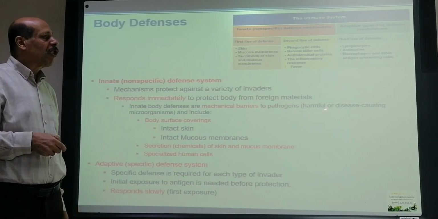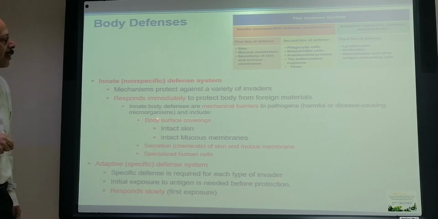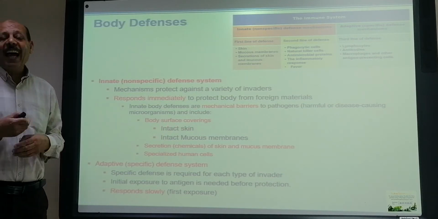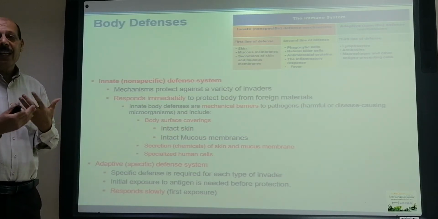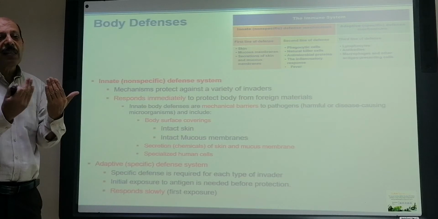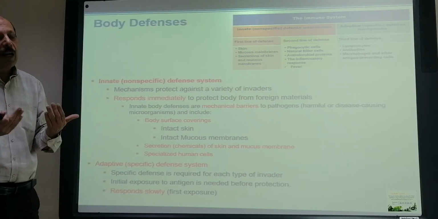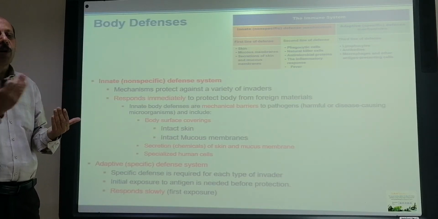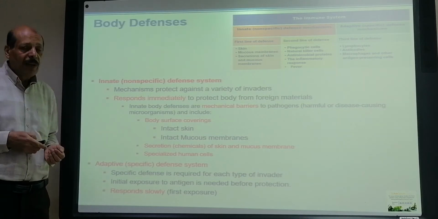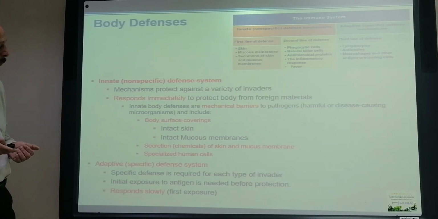to pathogens or harmful disease-causing microorganisms, and they include the body surface covering, which is the intact skin. When the skin is intact, it is similar to a wall that prevents the entrance of anything into the home.